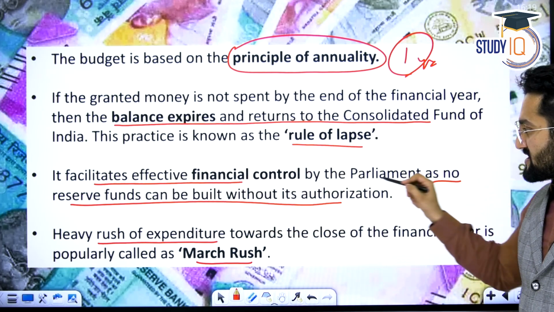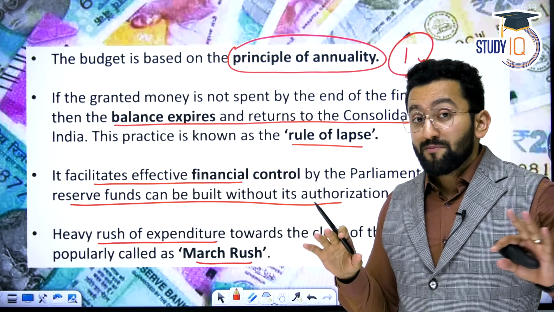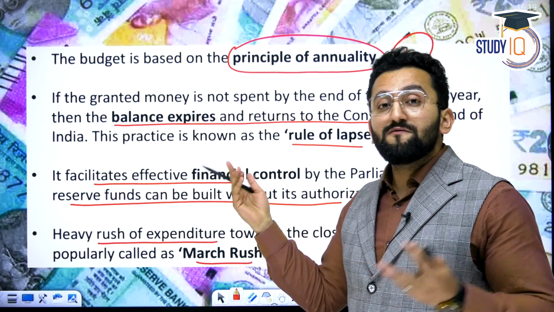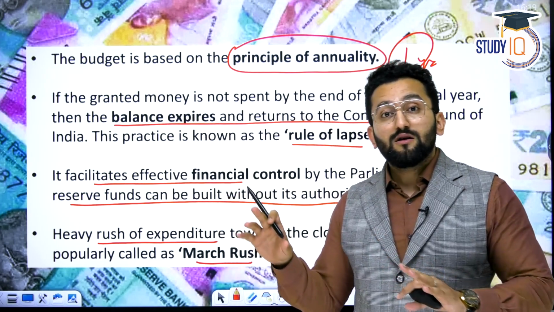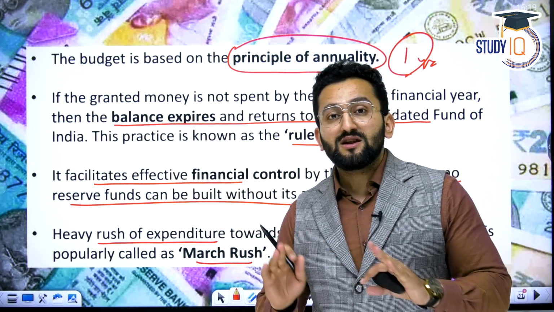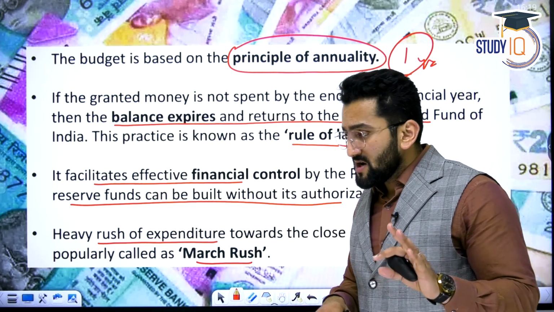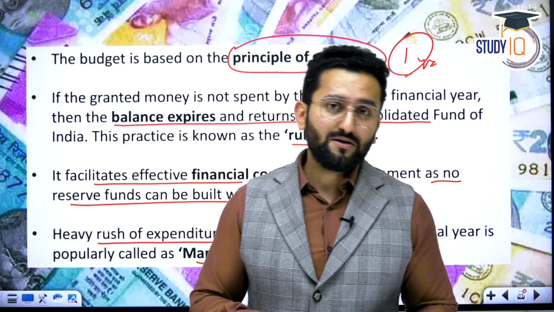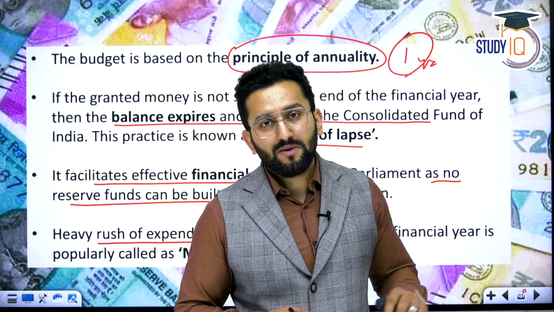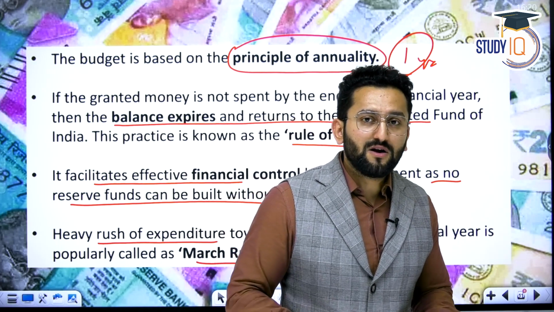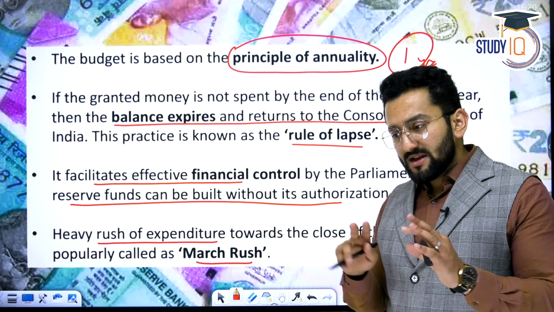It facilitates effective financial control of the Parliament, as the government cannot build a reserve fund on its own. Anything which you are doing with the money, you have to get it approved by the Parliament. Okay. I think you must have heard this debate on PM CARES fund, right? Some people were saying, how can PM CARES fund be made as a reserve fund? You can actually read that in respect of this provision.